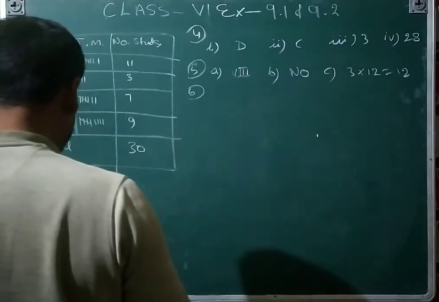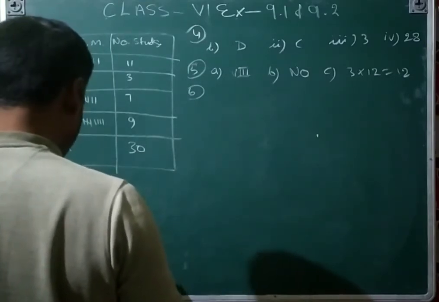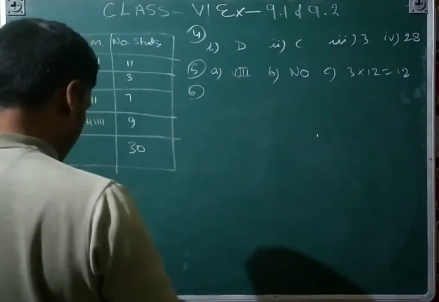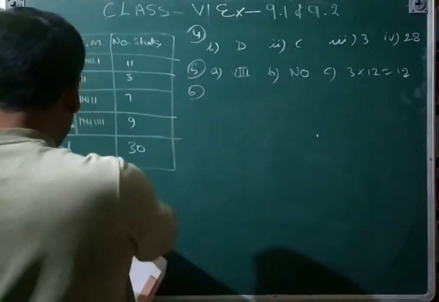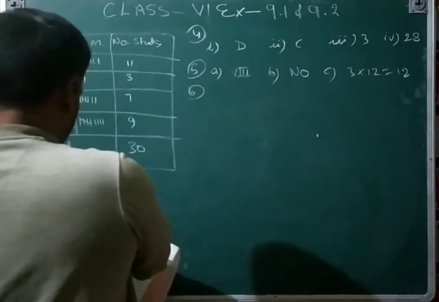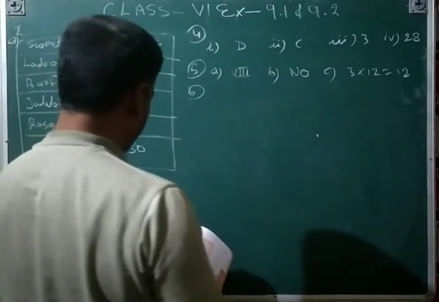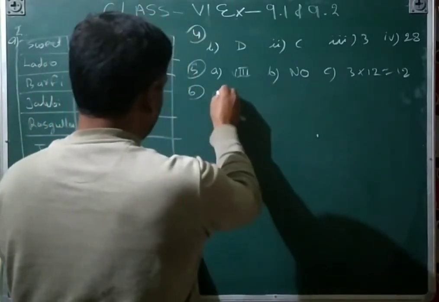Sixth question. The sale of electric bulbs on different days of a week is shown below. One picture is equal to 2 bulbs. So the first question is: how many bulbs were sold on Friday? By the diagram, that is 14.